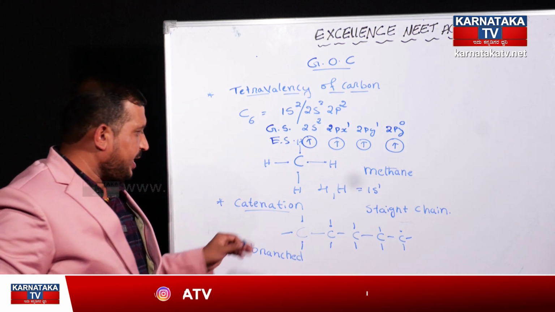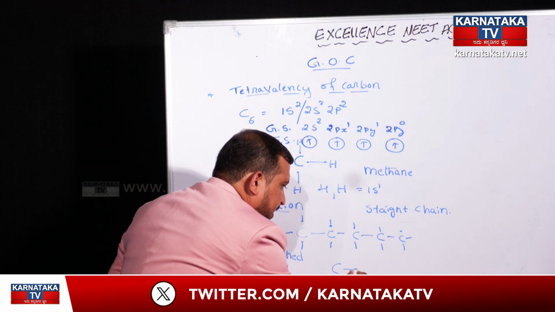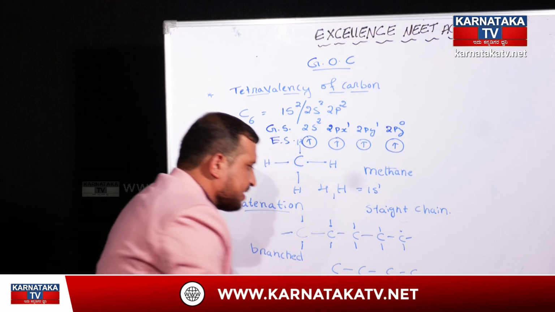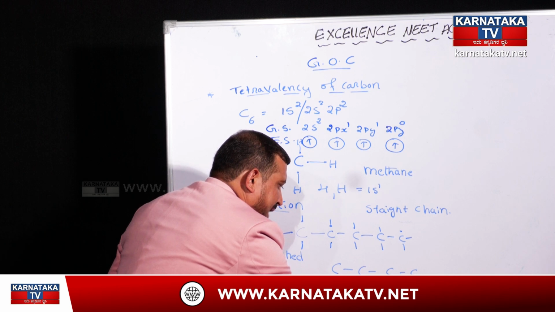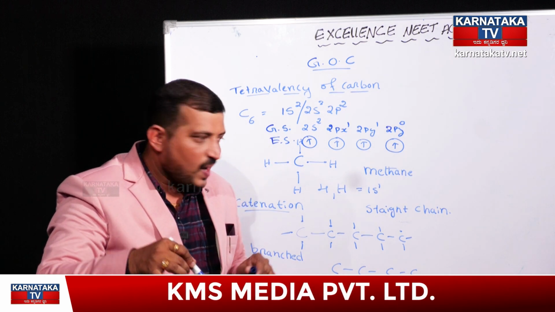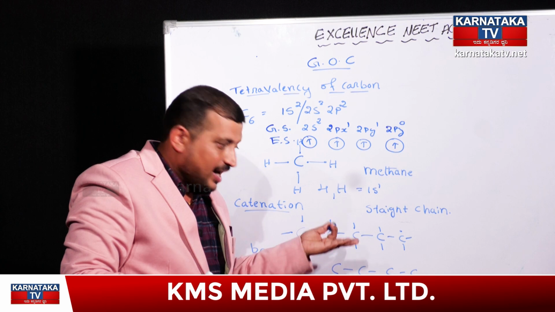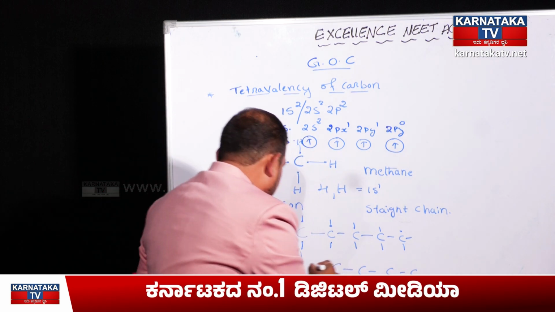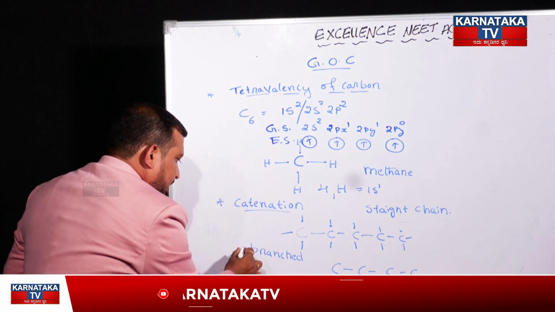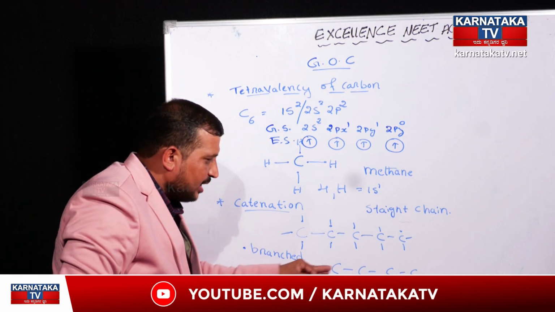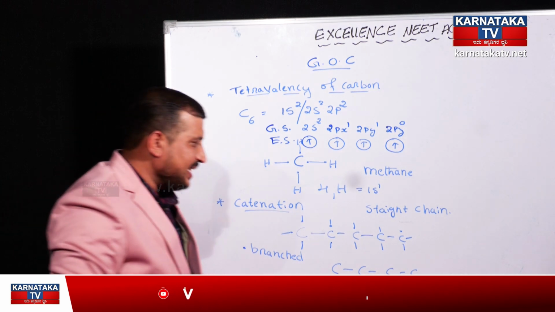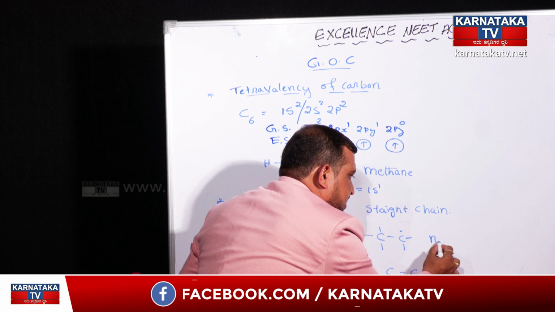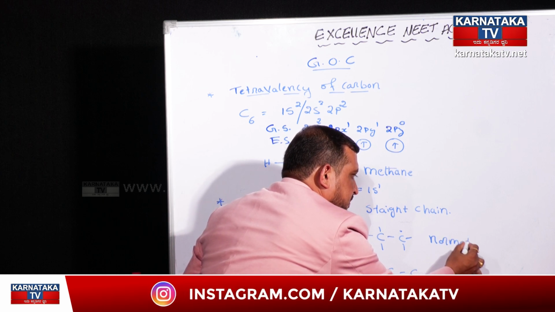Under the catenation property, each and every carbon atom either may continue in a straight chain or may extend its branches either towards the lower side or towards the upper side. If a branched structure of carbon atoms has branching only towards the lower side, then such structures are called isostructures, and these structures are called normal structures.